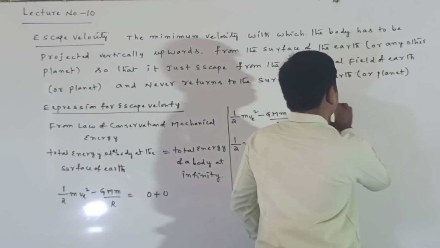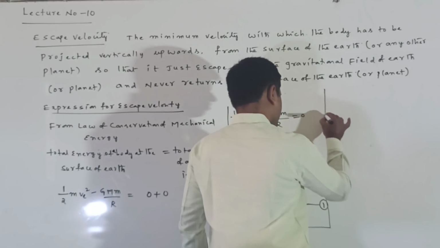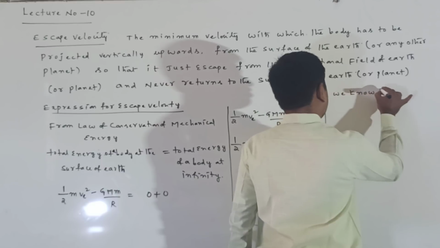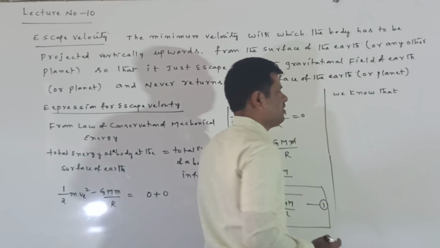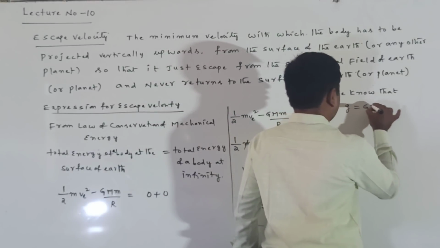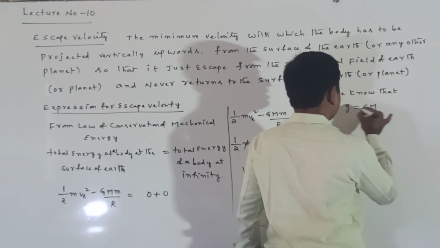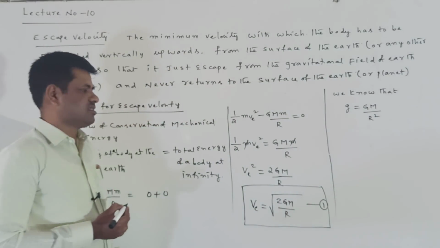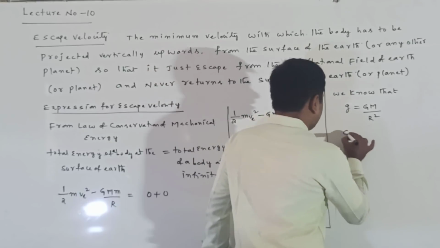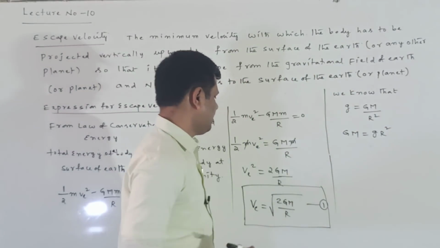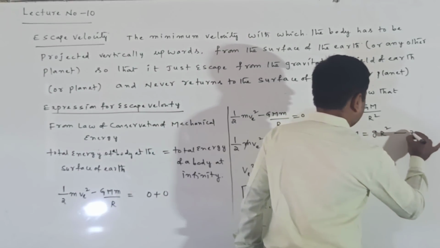Next, on the surface of the earth, we know that small g is equal to capital G into M by R square. This we already know. From this we write GM is equal to gR square. This is given as equation number 2.